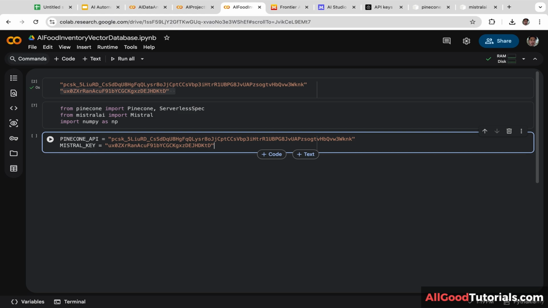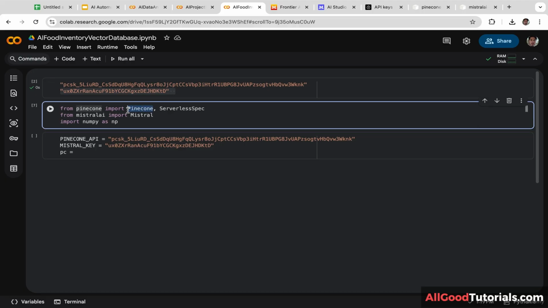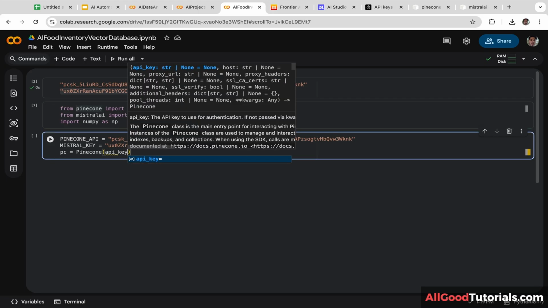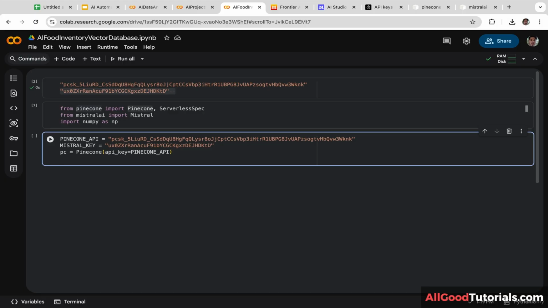Okay, let's continue. Now we are going to initialize the Pinecone client using the API key. Let's create a new variable. I'm going to name it pc. So pc stands for Pinecone client. We are going to utilize this library, Pinecone, and set the API key to pinecone_api. So let's copy and paste this and put it inside the parentheses. Next, we are going to add the name of the vector index where ingredient vectors will be stored. Let's create a new variable. I'm going to name it index_name, and the name will be inventory.